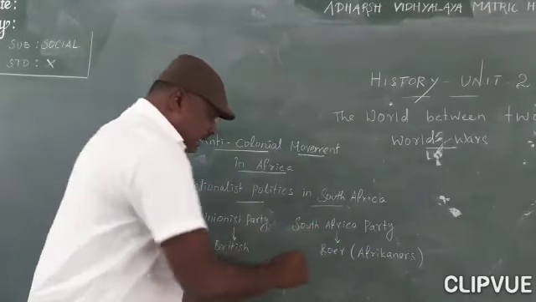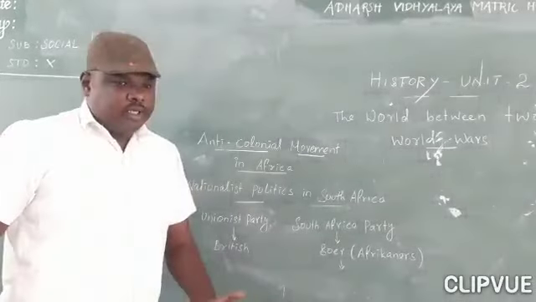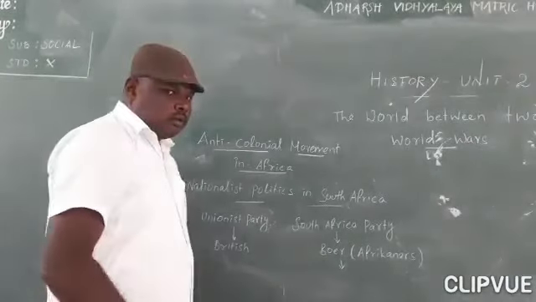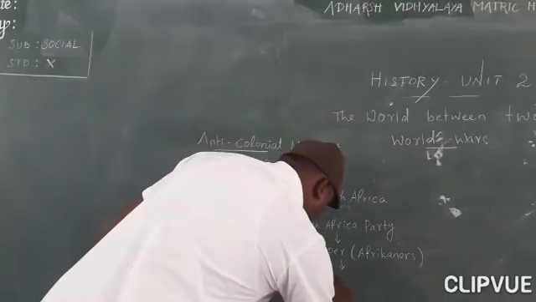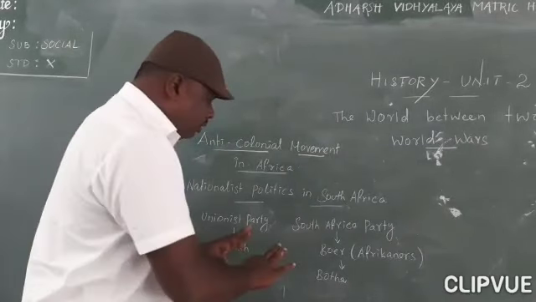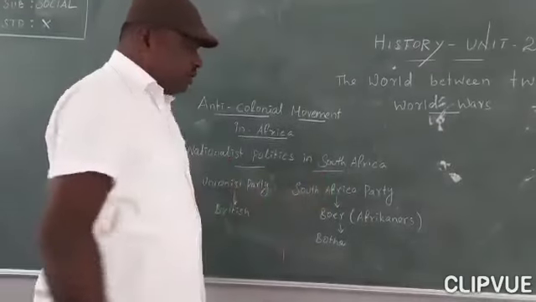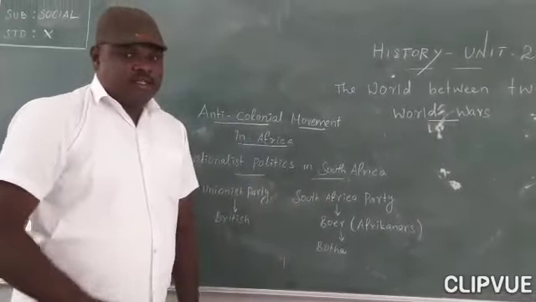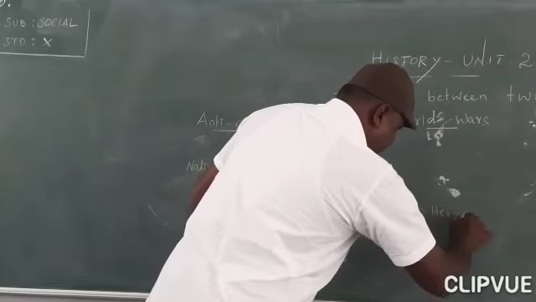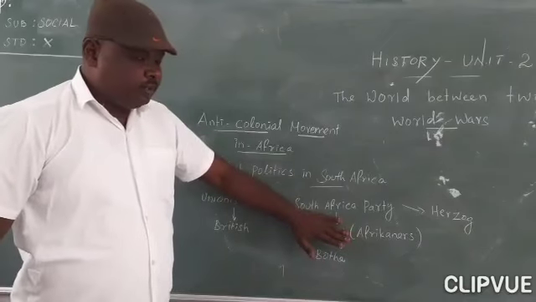The South African Party was led by two important leaders. Initially, the South African Party was led by Botha. At the same time, one more section of the South African Party, called the militant section, was headed by Herzog. So Herzog is the militant section leader of the South African Party.